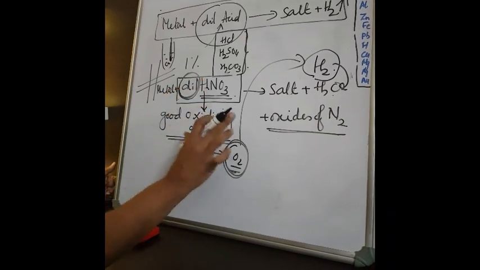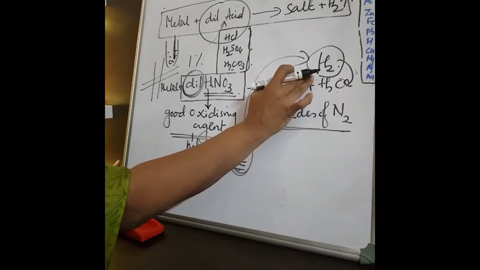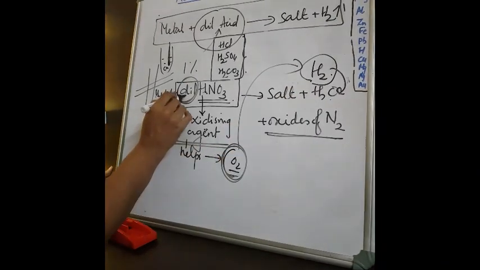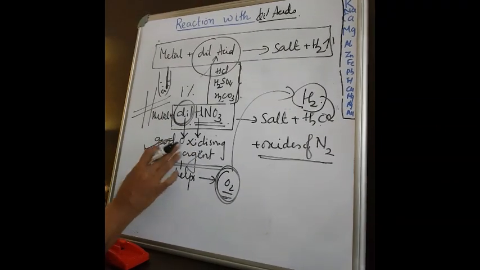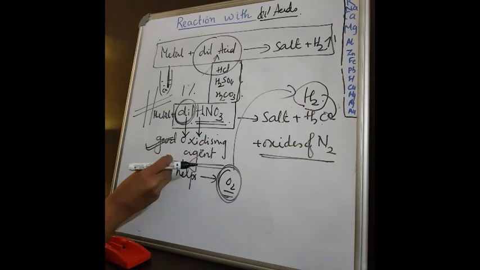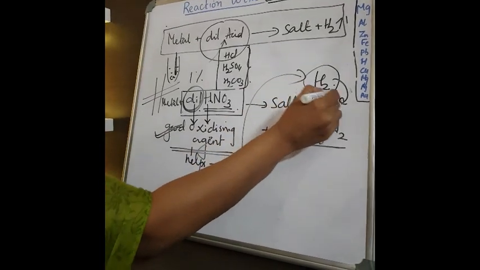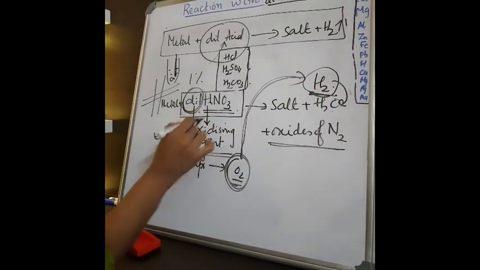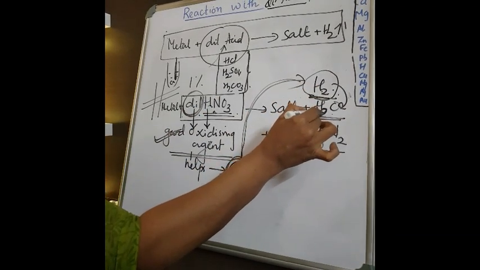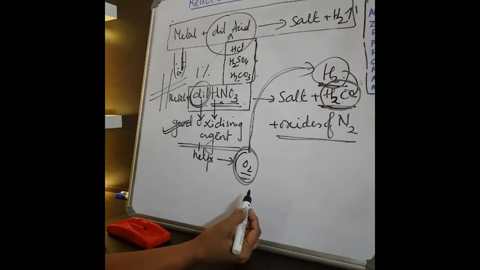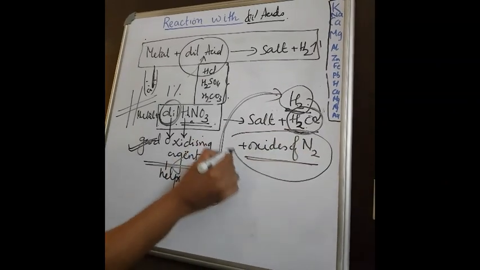Very important. Once again I am telling you, actually hydrogen is liberated. But why does it convert into water? Because this dilute nitric acid is a very good oxidizing agent. What do you mean by oxidizing agent? Which helps in oxidation, which gives oxygen to the other one. So the formed hydrogen receives oxygen from this nitric acid, converting it into H2O or water. Is it clear? Okay.